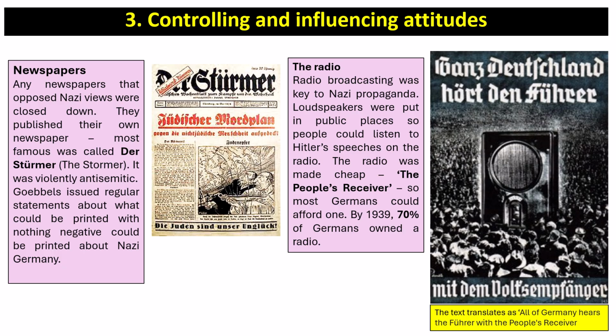Radio broadcasting was absolutely vital. Loudspeakers were put in public places so people could listen to Hitler's speeches on the radio. The radio was made really cheap. The People's Receiver was their cheap version of the radio, so that most Germans could afford one. By 1939, 70% of Germans owned a radio. This propaganda poster, the text translates as "All of Germany hears the Führer with the People's Receiver."